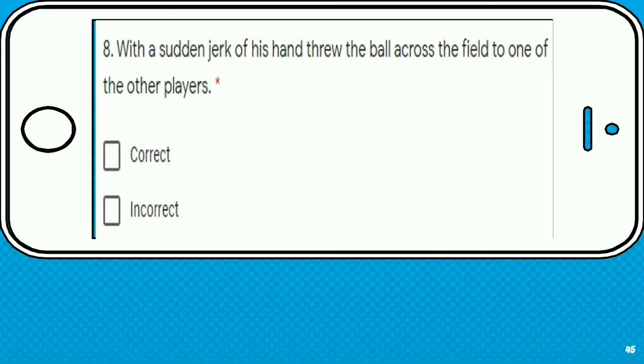Number 8. With a sudden jerk of his hand, threw the ball across the field to one of the other players. Do the same thing. Analyze it. Is there any subject? No, ladies and gentlemen. A sudden jerk of his hand is not a subject, but object of preposition because it is put after the preposition with. So the sentence is incorrect. Even though it has a verb namely threw, the subject is still missing, so it is incorrect.